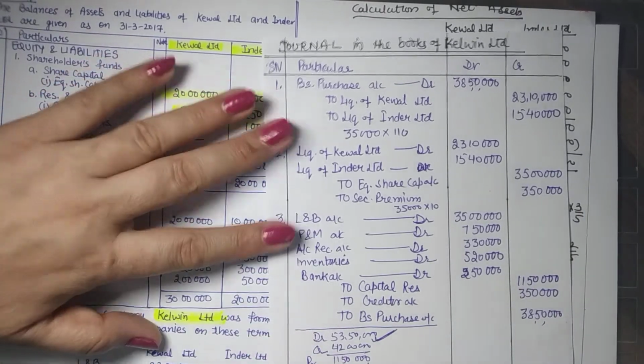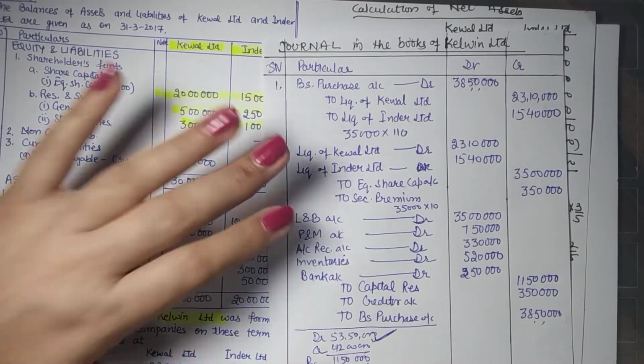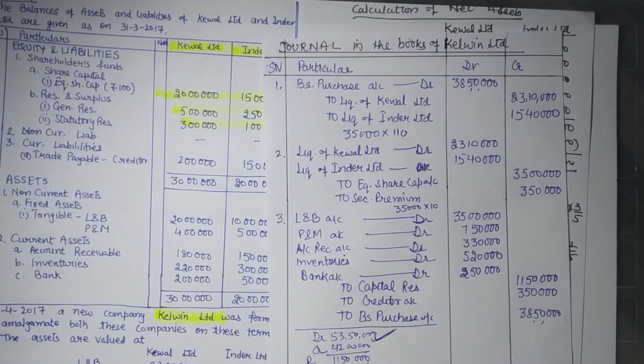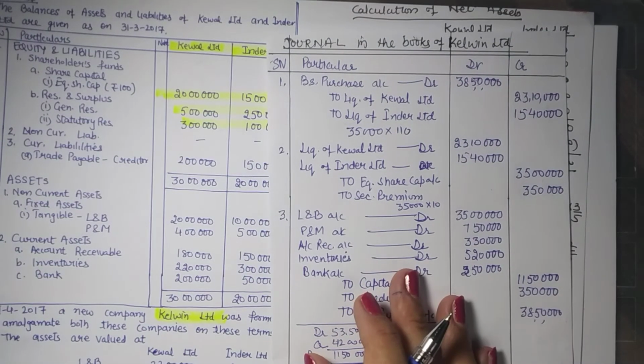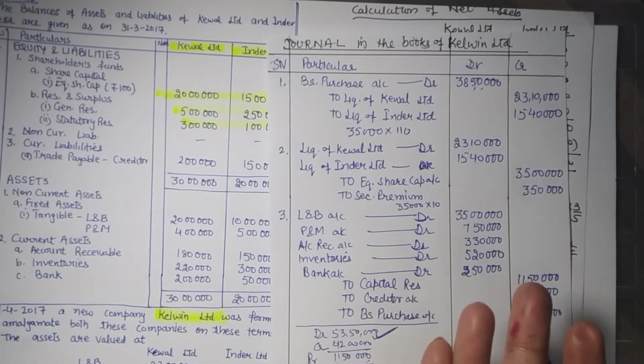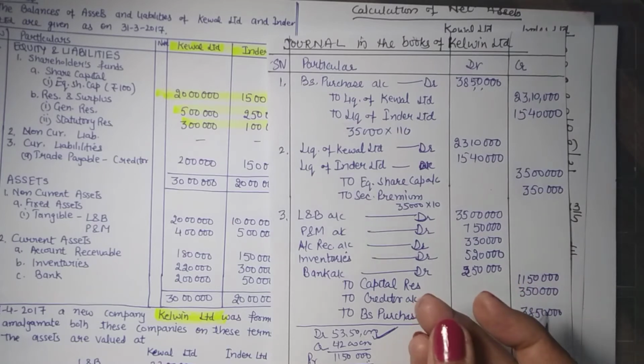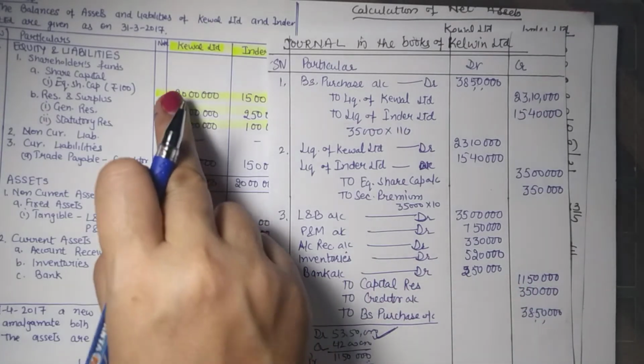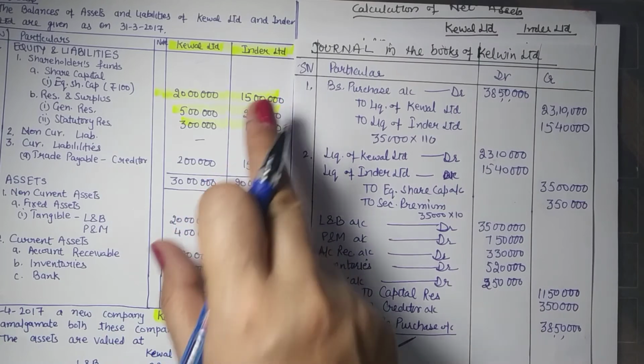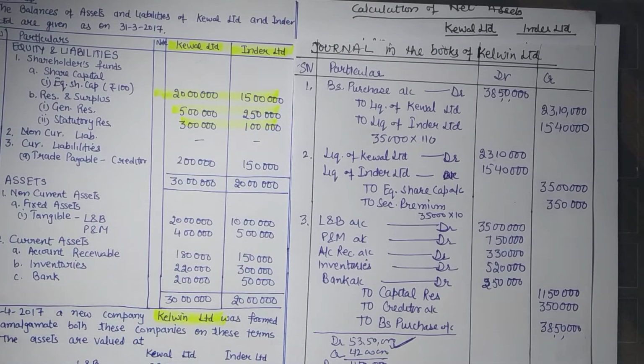So these are the three main entries which we perform for recording of the purchase of business. Apart from these three main entries, there are three more entries. Like the company may be paying winding up cost of these liquidating companies. The company may be paying its own preliminary expenses for its formation, or it may have to maintain some statutory reserves.